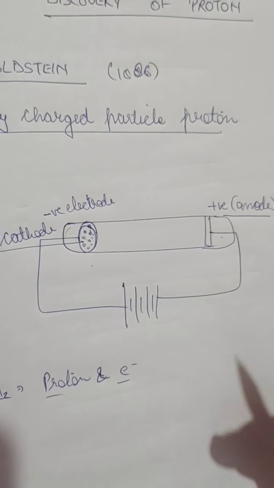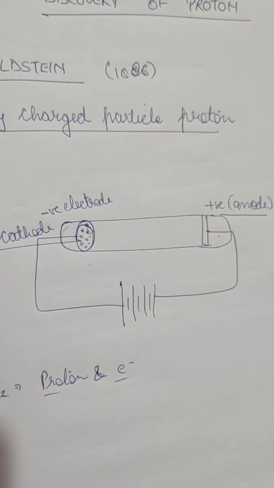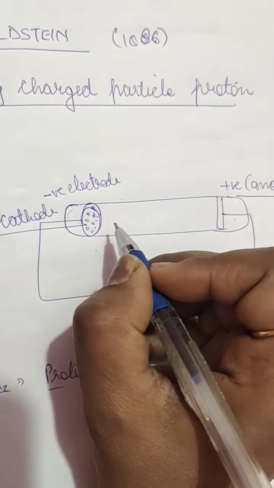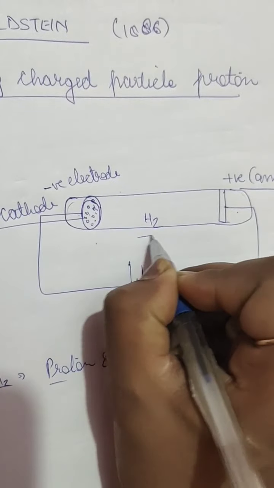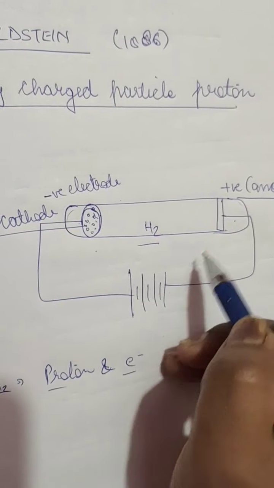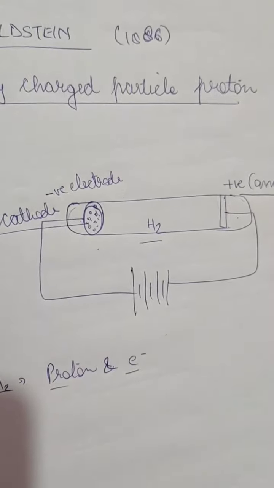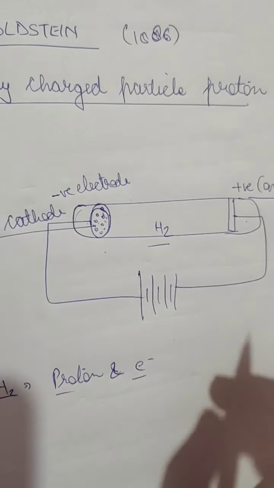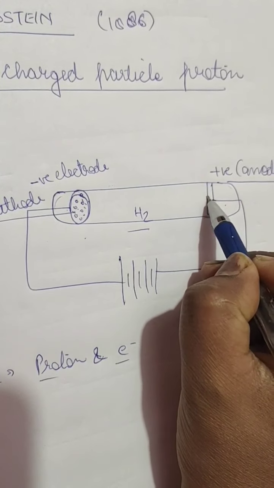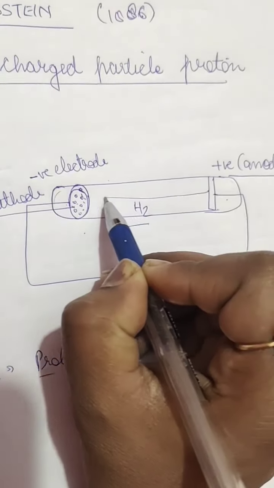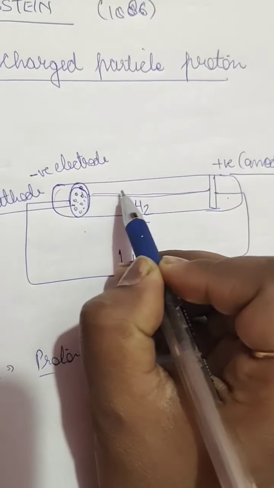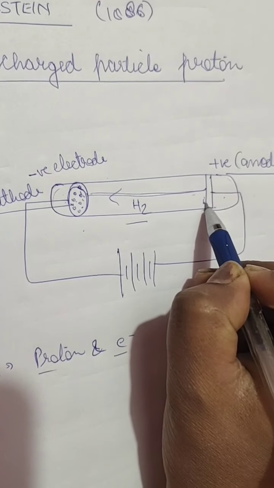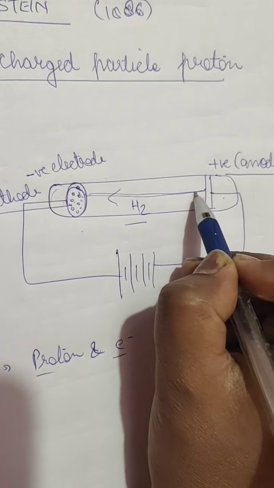Hydrogen gas consists of hydrogen atoms, and when a high electrical voltage was applied to the hydrogen gas, the electrical energy removed the electrons from the hydrogen atoms, and after the removal of the negatively charged electron, a positive particle, the proton, was formed. The fast moving protons were moving from this positive electrode, the anode, so they were called the anode ray.